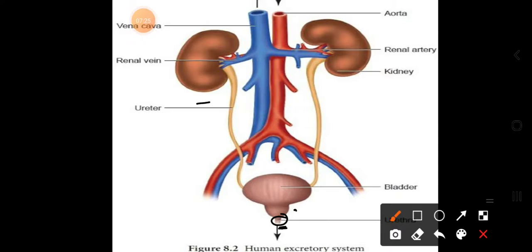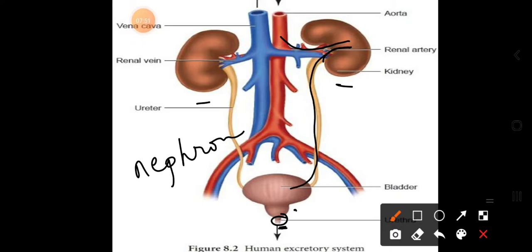So, a pair of kidneys filters the nitrogenous waste. From various body parts, the blood is collected into the kidneys with the help of the renal artery. Inside the kidneys, nephrons filter the waste materials, and the urine is sent to the ureters and into the urinary bladder, where it is stored for some time, and then expelled out through the urethra.